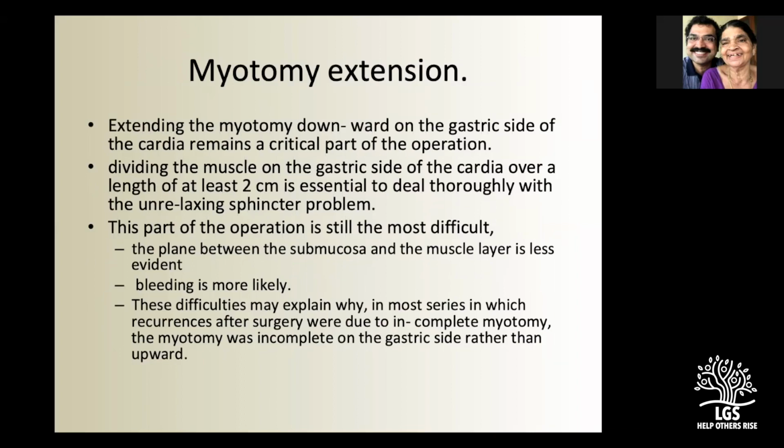But the myotomy on the gastric side is the most common cause of failure, because the plane between submucosa and muscle layer is less evident compared to the esophagus. Second, as Dr. Pattasar rightly pointed out, bleeding is more likely. So due to that fear of bleeding, we may perform inadequate myotomies.